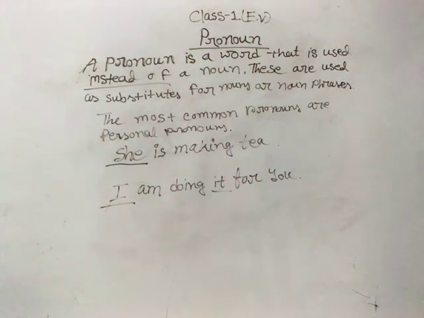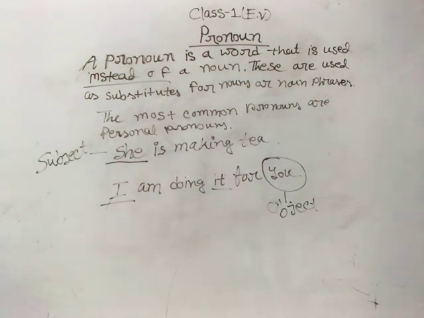So let us circle "you" as an object. Please don't panic if we are not getting it. This class is only for giving the knowledge about how a pronoun can function as subject and object. Nothing else, so please take it easy.